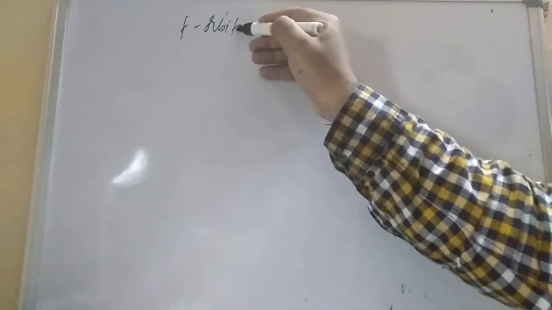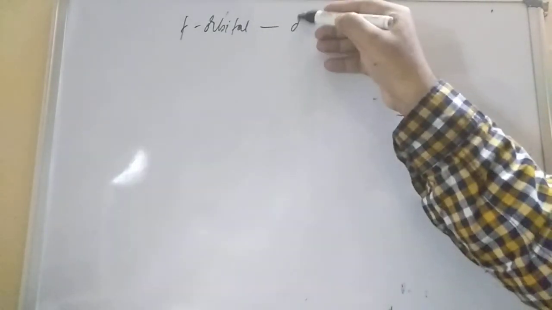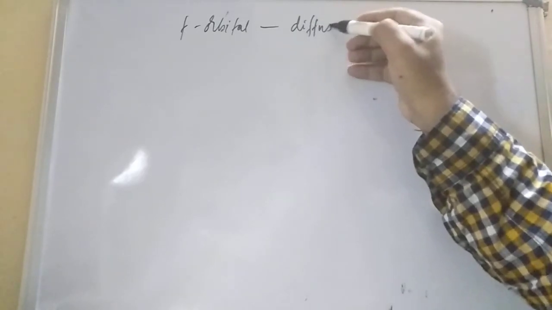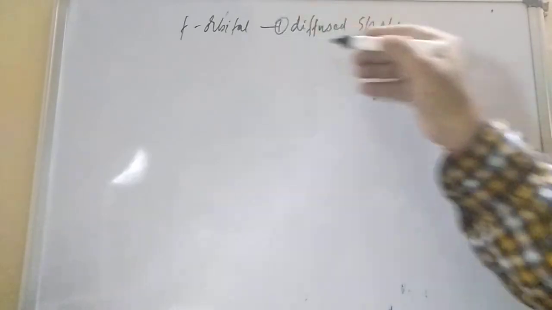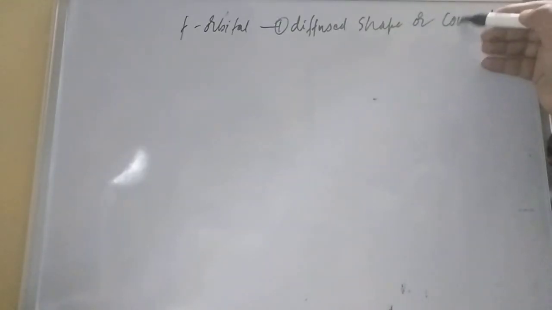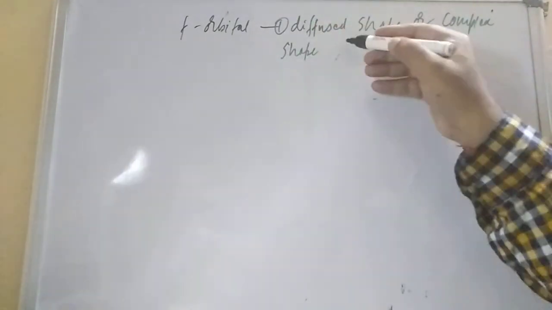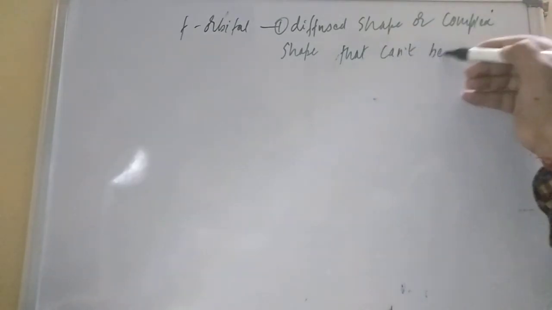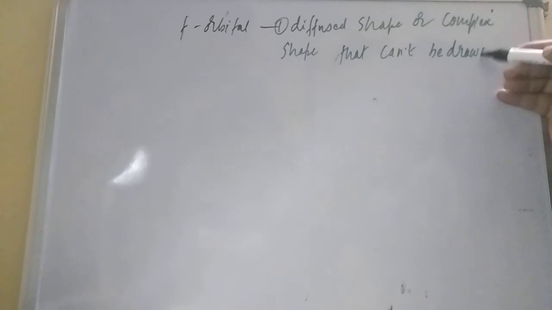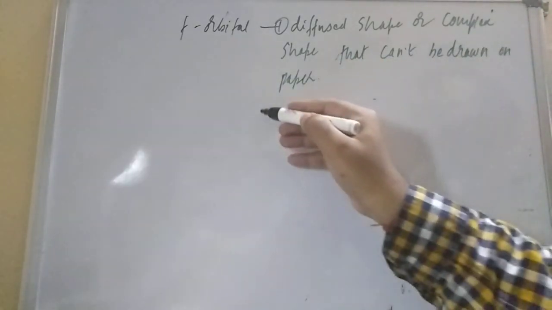The f orbital is known as diffused shape, or you can also say complex shape, that cannot be drawn on paper. So it is a diffuse shape, we cannot draw it on paper.